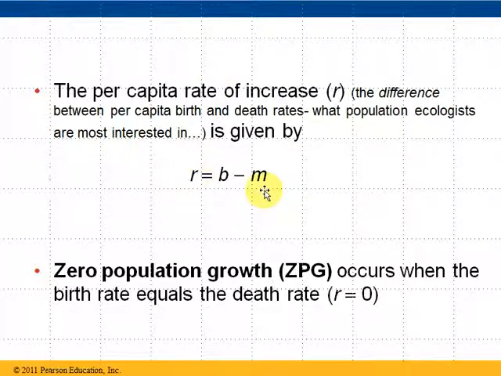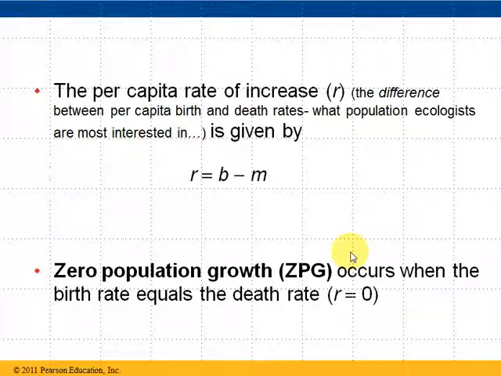And again, 0 population growth is exactly what you would think it would be, where r is equal to 0. If the per capita rate of births is equal to the per capita rate of deaths, then you have a population that is static. For every new offspring born, an older living creature died, and the number on your population sign didn't change for the year.